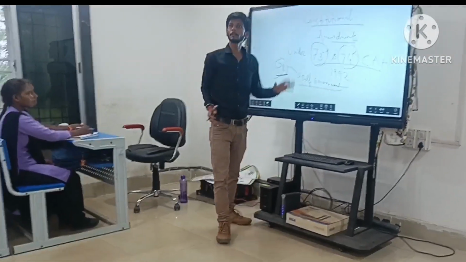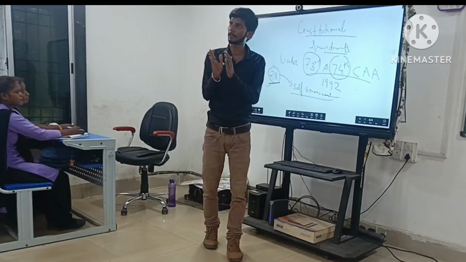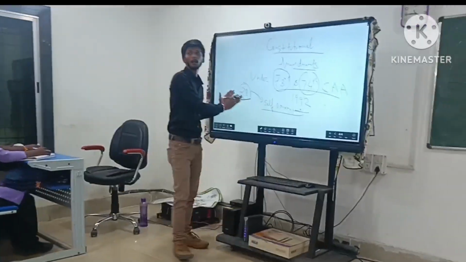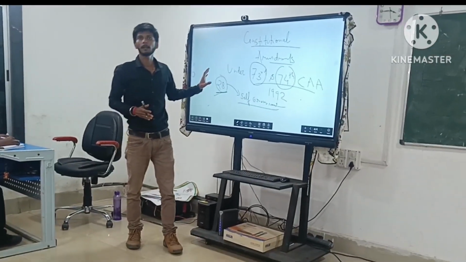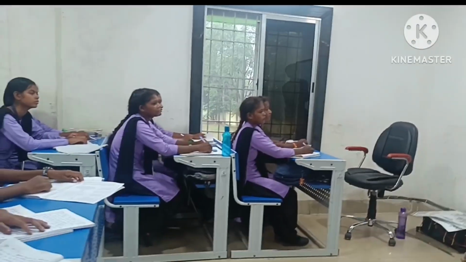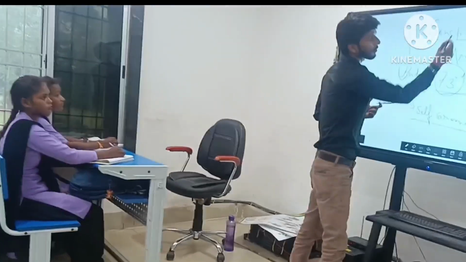And it was made mandatory for all the 28 states to set up the state government at the ground level, at the village level or the block level. Have you understood? Yes. Okay. So this is the constitutional provision, the constitutional amendment of the local self-government.